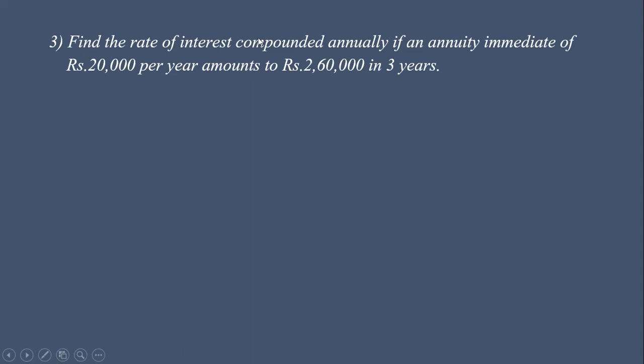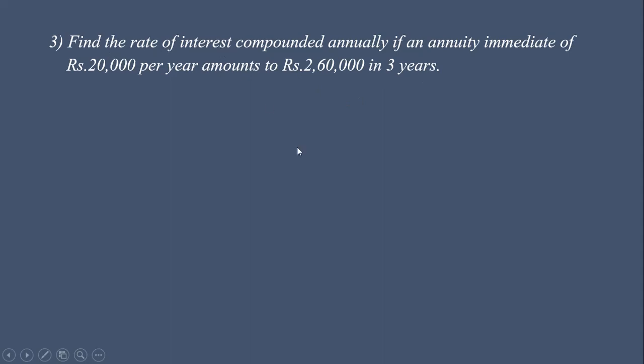Now let us see one more example. Find the rate of interest compounded annually if an annuity immediate of rupees 20,000 per year amounts to rupees 2,60,000 in 3 years. Now here we want to find the rate of interest.